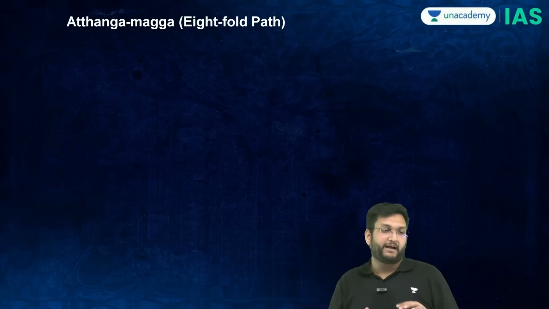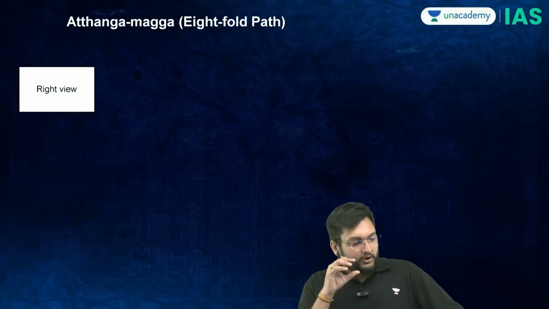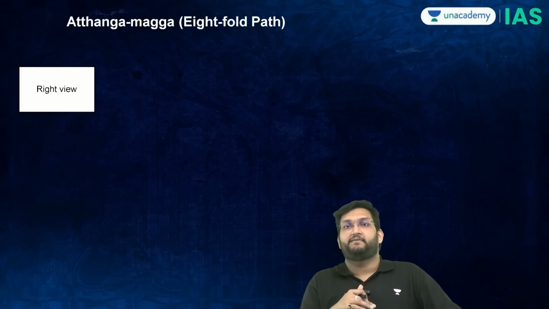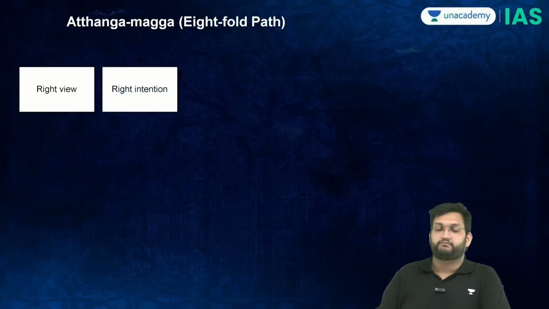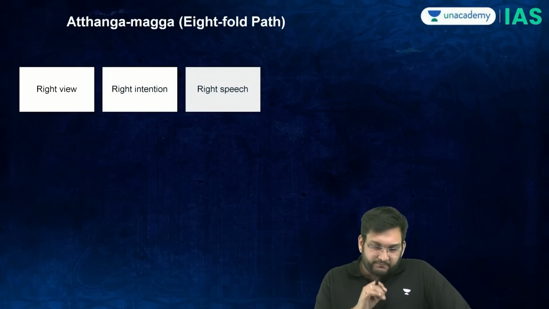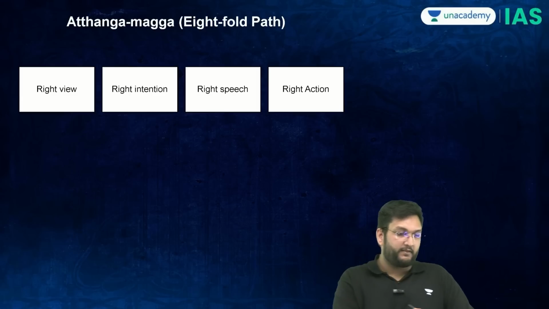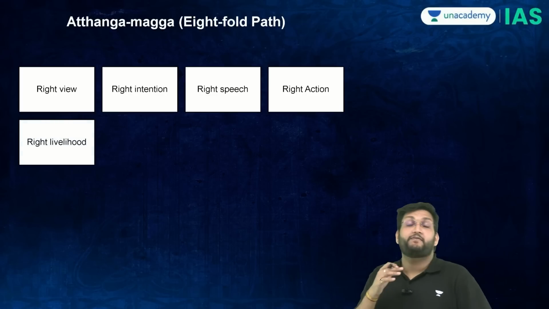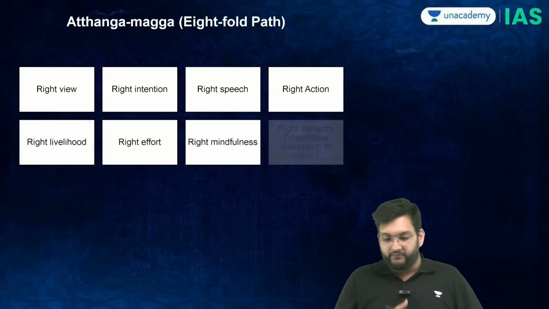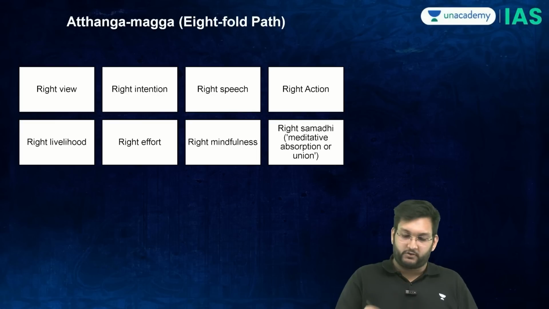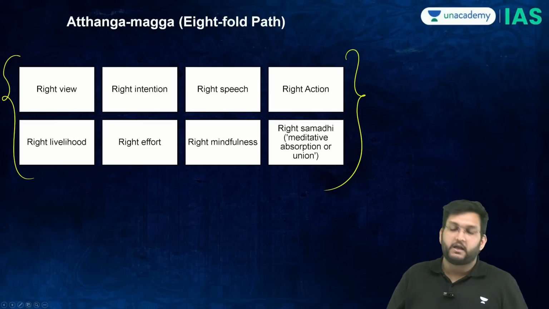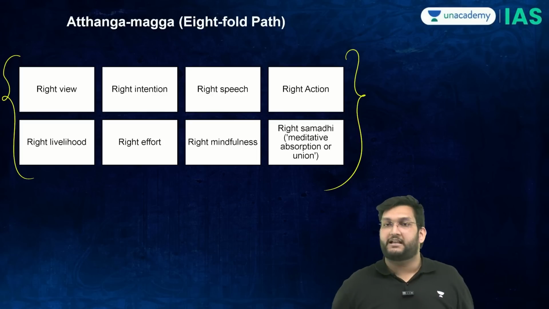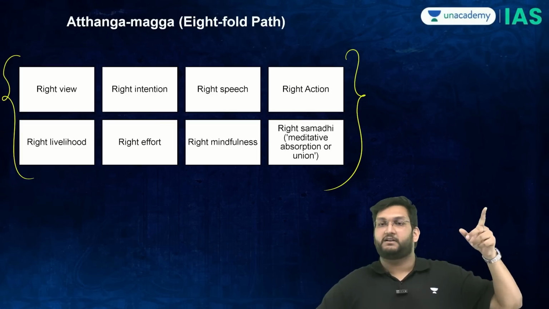Now the eight-fold path is also very interesting, wherein if you follow the following eight aspects in your life, you will get salvation, nirvana. You should have the right view, intention, speech and action, VISA, which is view, intention, speech and action. Thereafter, you should have the right livelihood, effort, mindfulness and meditative position, which is samadhi. Together, if you follow these eight aspects, you will be able to get a path which will lead you to salvation, coming out of the cycle of birth and rebirth.